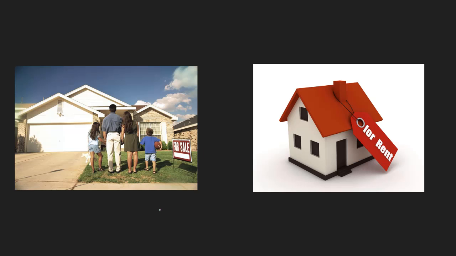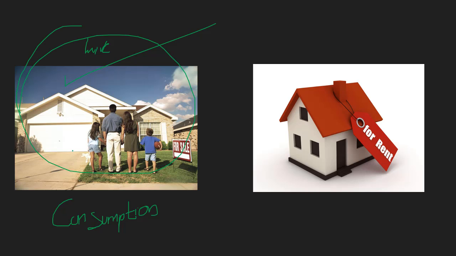To give an example, if someone buys a house to live in, if they want to live in the house and they are buying that house, it is actually consumption. This part is consumption, because the family wants to live in this house.